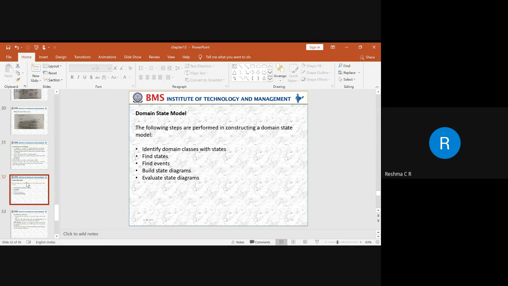So that we need to observe how and why the accounts have to be suspended. So we need to find out the reason. That is how we are trying to analyze and identify the different states: opening and closing of an account, suspension of an account, and detecting the fraud.